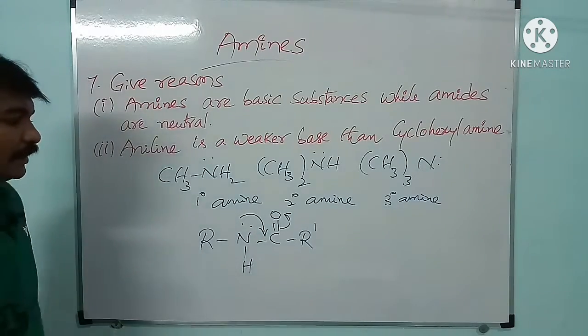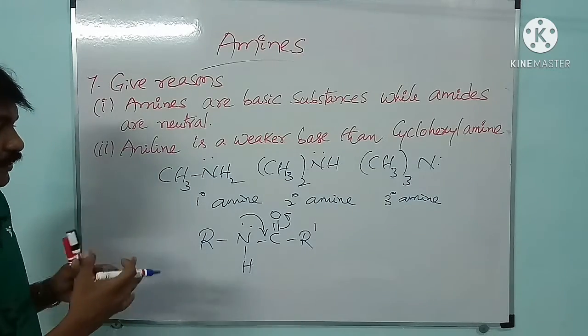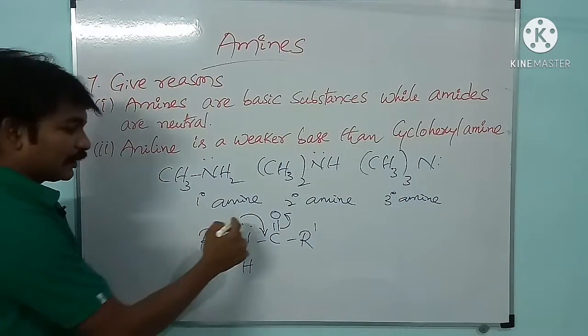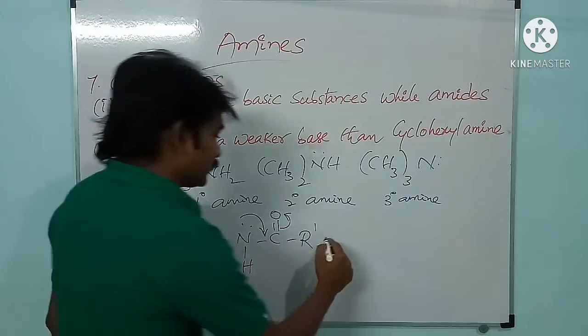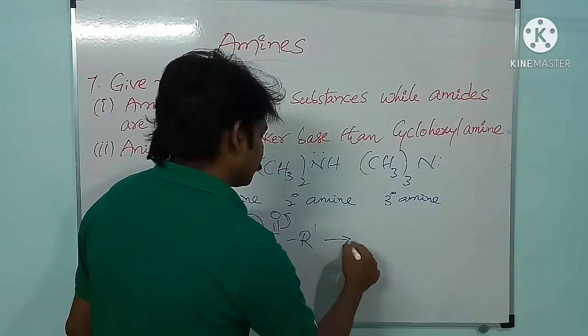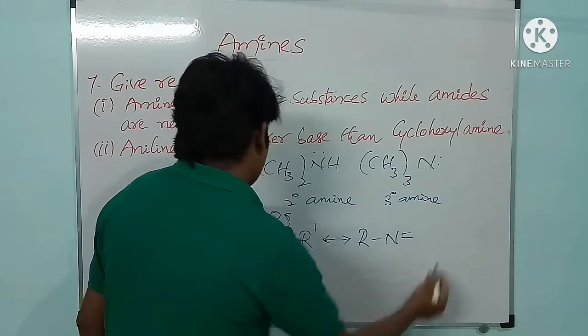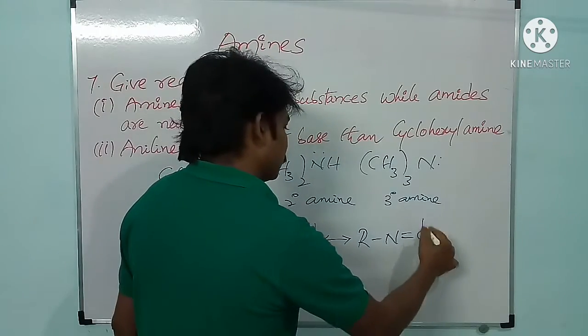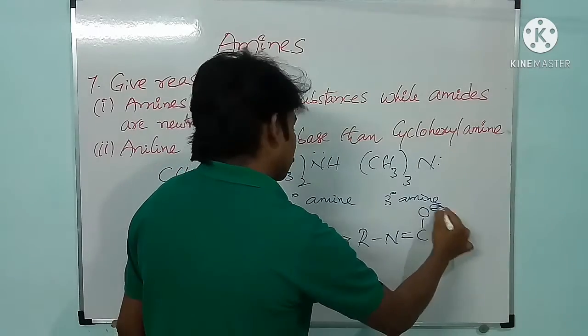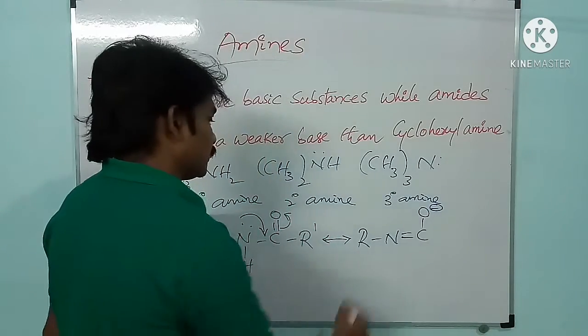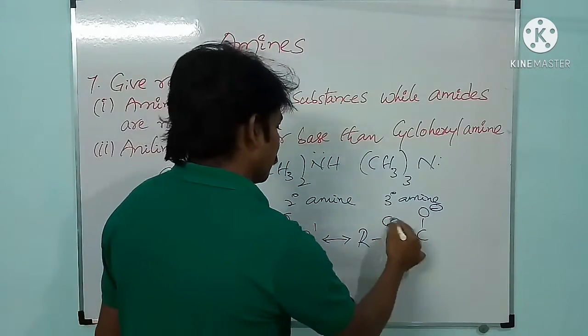Means there is mutual exchange, some conjugation will take place here. The lone pair will shift here, and as a result, a double bond will develop here, and nitrogen gets a positive charge while oxygen gets a negative charge.